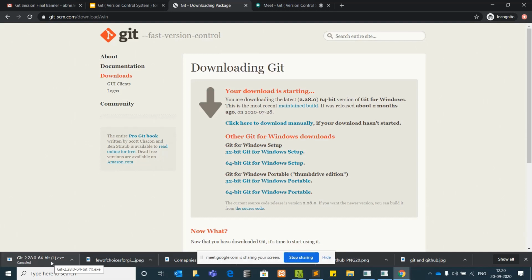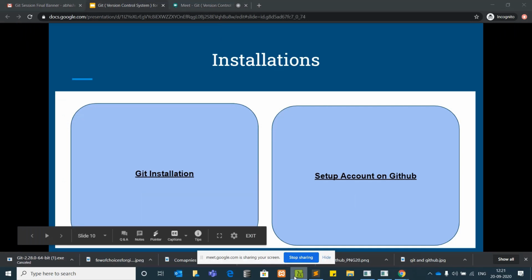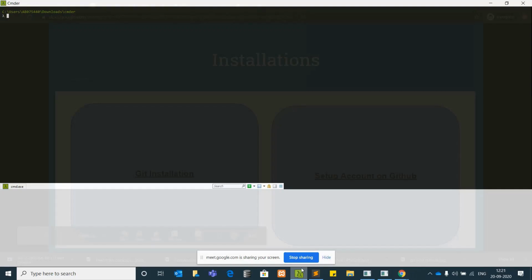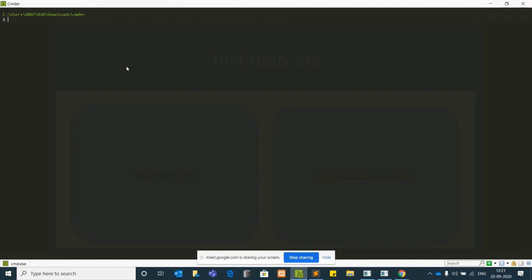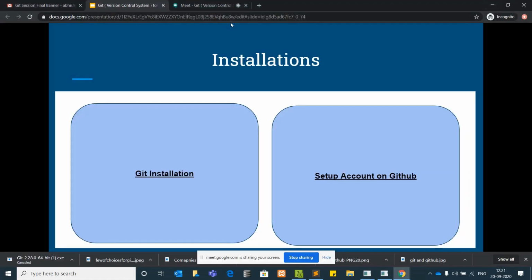You will have the exe file. You just need to click on it, click next, and install everything. So your Git will be there now. How to check if Git is there in your system? I'll go to the command prompt and check the Git version. Once you are done with the installation, you can come to the command prompt and check if it is there. It shows me a version of Git. That means the Git client is present in your system. Am I clear till here, guys?